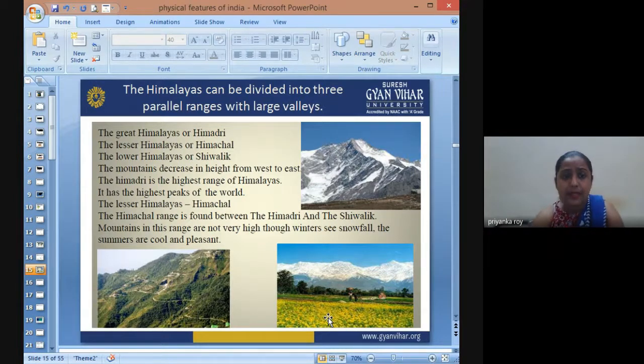The Lesser Himalayas, that is Himachal, are found in between Himadri, the Greater Himalayas, and the Shivaliks. The mountains in this range are not very high, though in the winter season Himachal receives snowfall, and summers are cool and pleasant. So it has a moderate, cool, pleasant climate in the Himachal or Lesser Himalayan range.